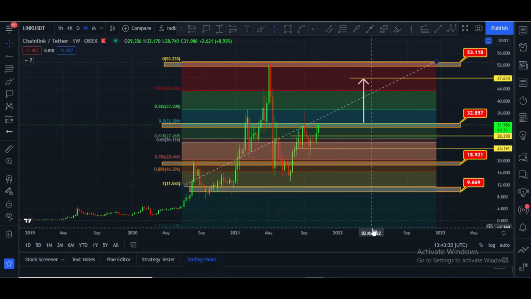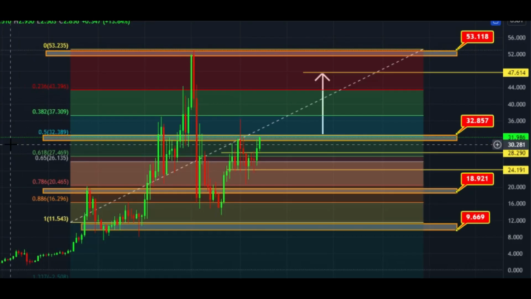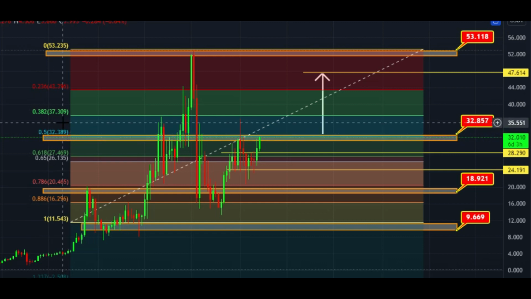Here you can see it is about to break 0.5, a very important level, the $32 price level. Once it breaks this area, the next area is 0.38 at the $37 price area, and after that this area, and it will hit the all-time high at the $53 price area.